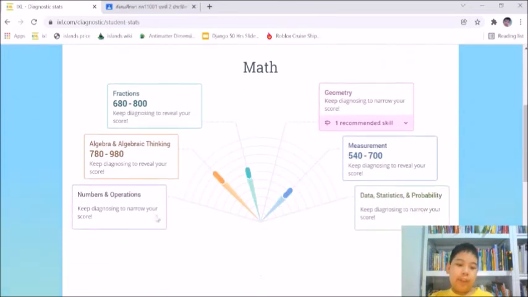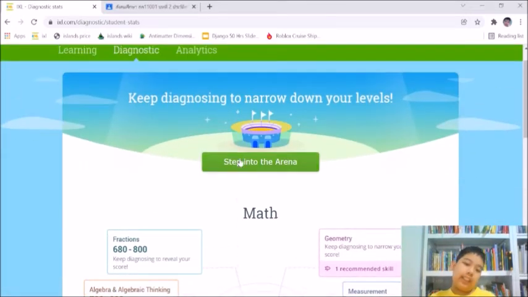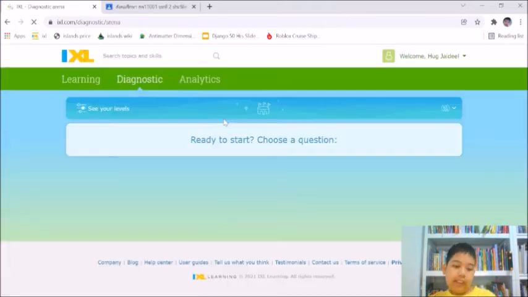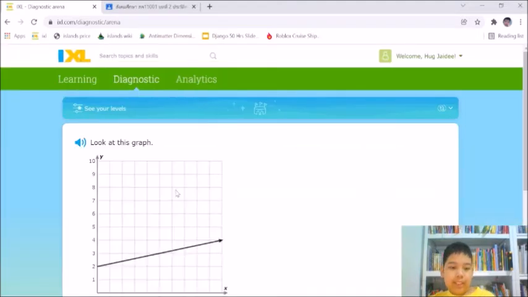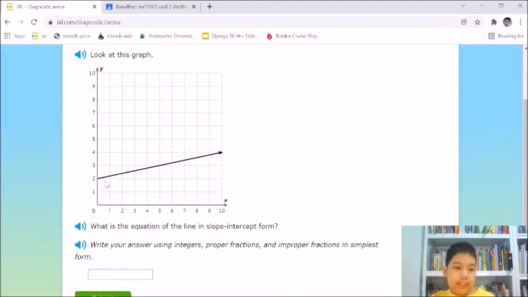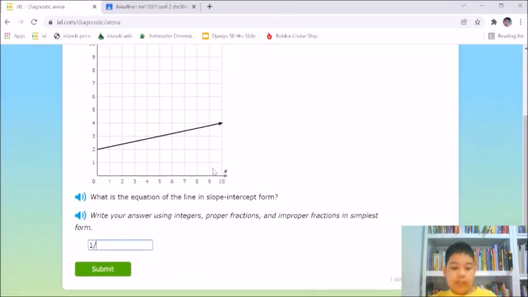So how do you find your score? You just click on step into the arena. Then they'll make you choose a question. You can choose either this one or this one. And once you choose, you can just click on one of them and then answer it. It will be 1/5.